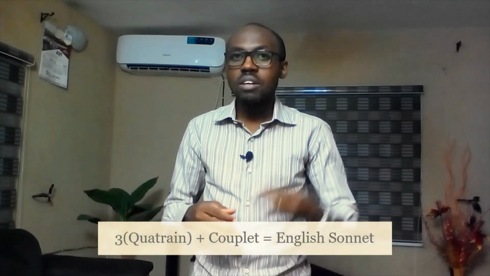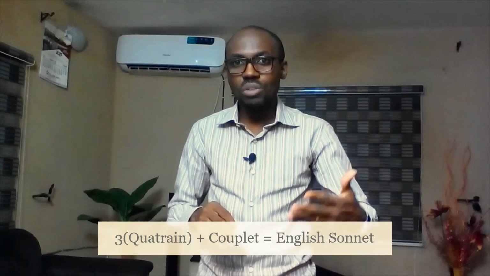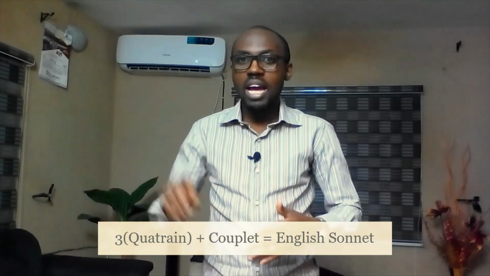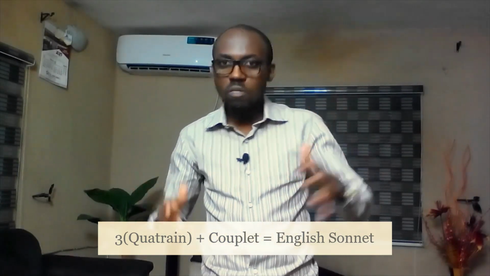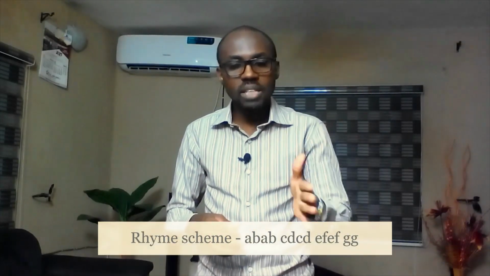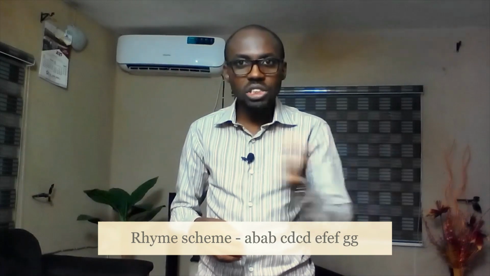Now the English sonnet, or the Shakespearean sonnet, comes out to us in a slightly different form than the Italian sonnet. The Shakespearean sonnet comes to us in 3 quatrains and a couplet. A quatrain is a poem of 4 lines that also rhymes. So you have 3 quatrains as 4 lines plus 4 plus 4, that makes 12, and then the couplet is a poem of 2 lines. So 12 plus 2 comes down to 14. The rhyme scheme that you find in every Shakespearean sonnet is A, B, A, B, C, D, C, D, E, F, E, F, G, G.